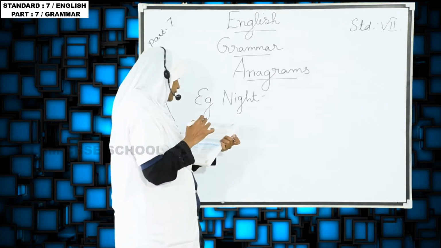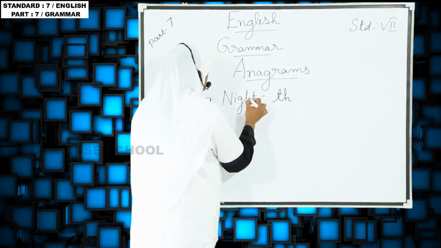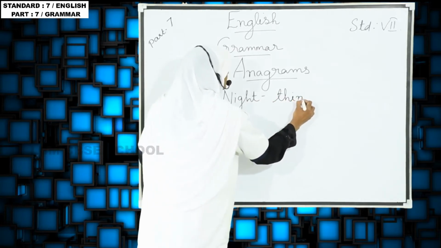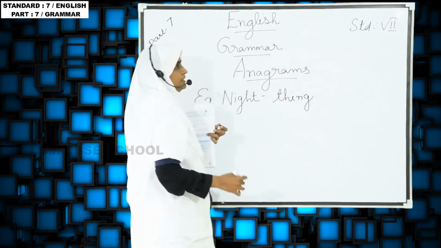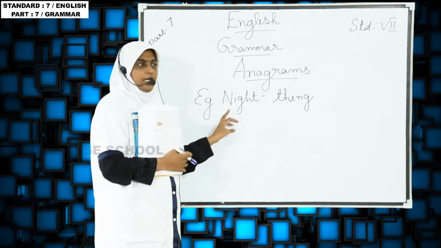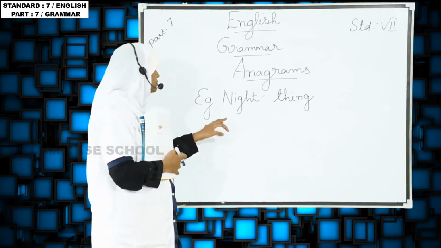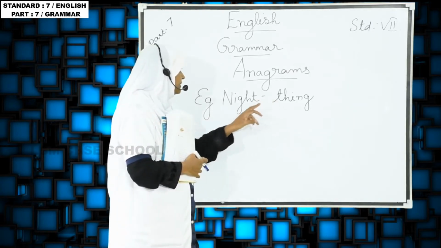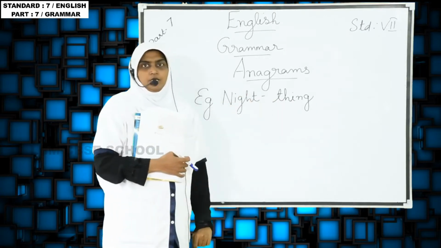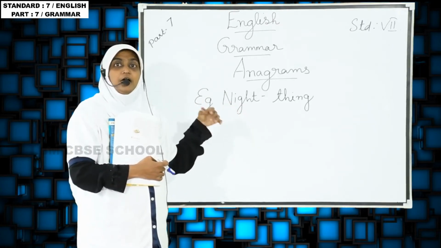So now I am going to take T here, H here, and then I here, and N here, and G here. I am taking the letters only from the word night. So I am rearranging the letters.